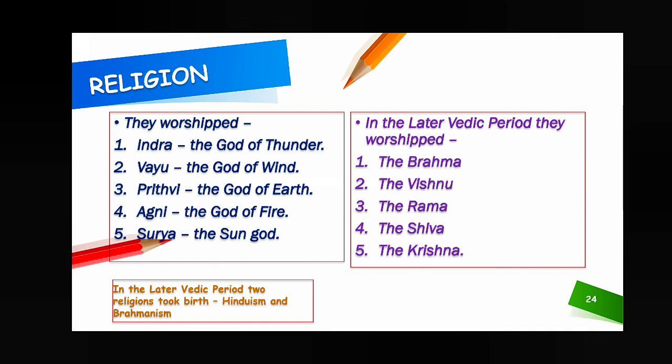Lifestyle means what type of dresses or ornaments, or what type of entertainment methods they had. Let us find out that the people led a happy and simple life. Their clothes were made of cotton, wool, skin of animals.